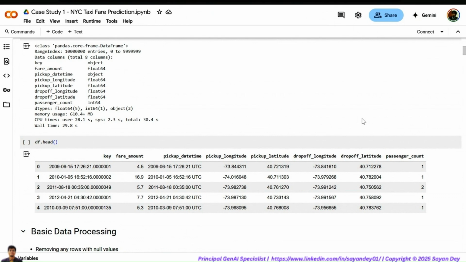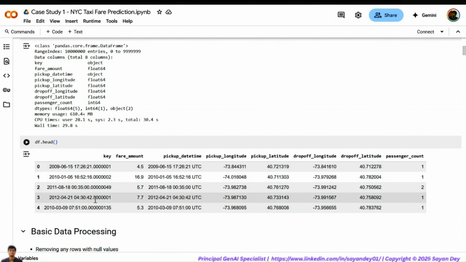So here, based on the different attributes of the ride, we are trying to predict the price of the ride. Again, it's a very, very real world machine learning regression problem that we are trying to solve. If you look at the data set, every row corresponds to a particular ride. So we have the fare amount. What is the fare for the ride? The pickup date, the pickup latitude, longitude, the drop off latitude, longitude, and the passenger count. So this is my data set.